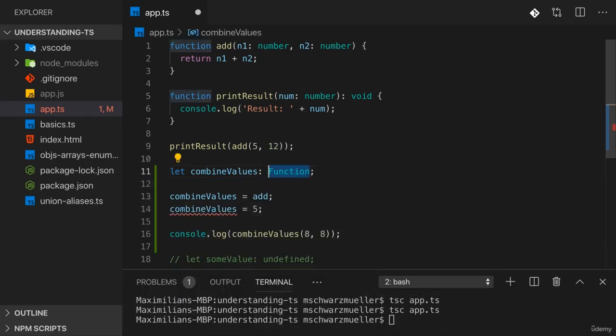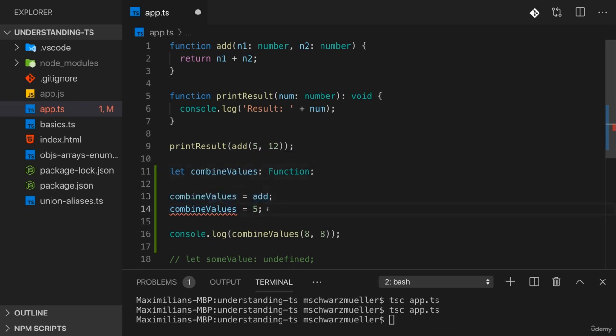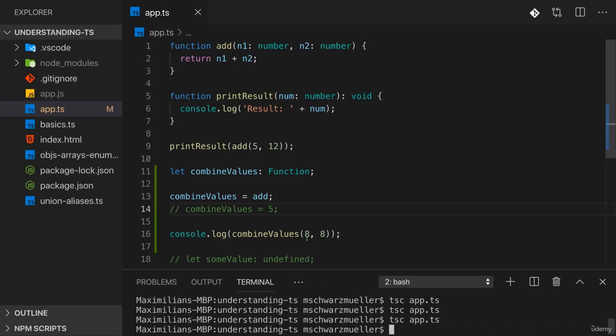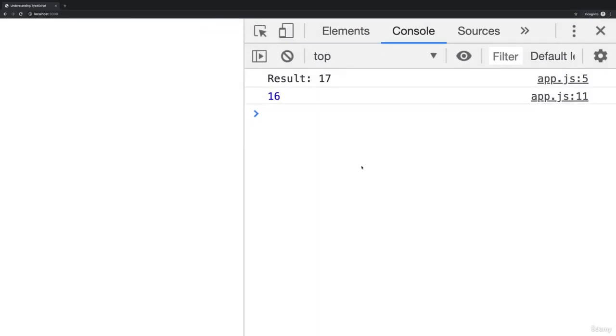Function is a type provided by TypeScript in the end, and this makes it clear that whatever we store in here has to be a function. Therefore here I'm getting an error because 5 is a number and not a function. And if I comment this out, we can compile this, otherwise we would get an error during compilation, and now this again runs as expected.